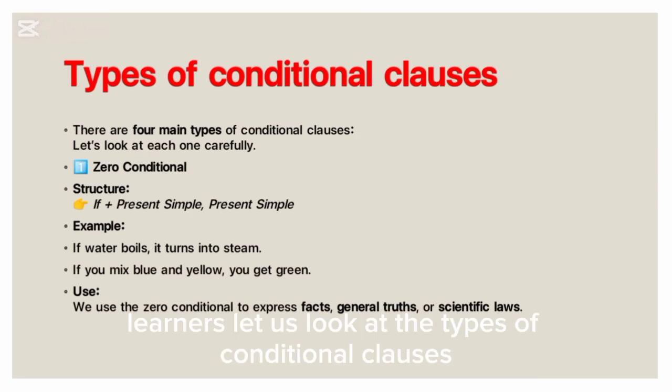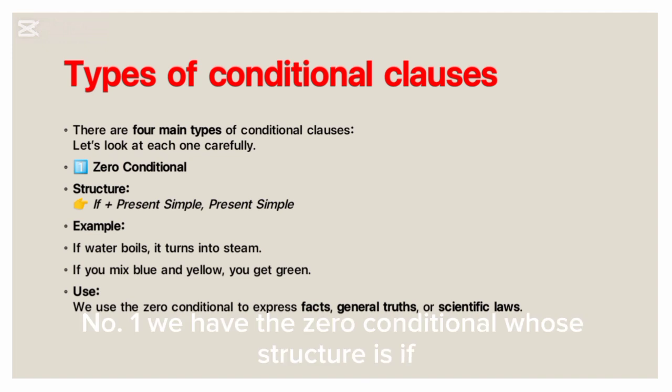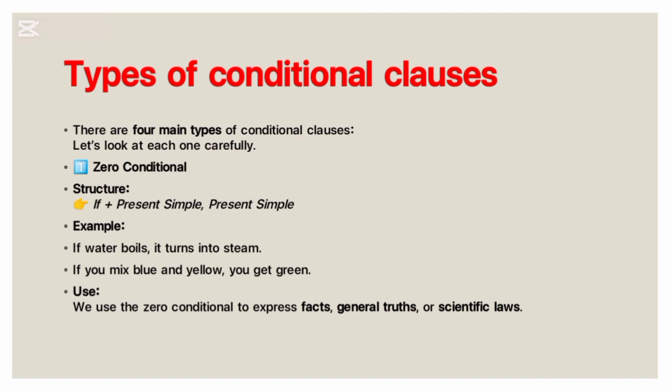Learners, let us look at the types of conditional clauses. And in English, we have 4 main types of conditional clauses. Let's look at each one carefully. Number 1, we have the zero conditional, whose structure is if plus present simple, then present simple.